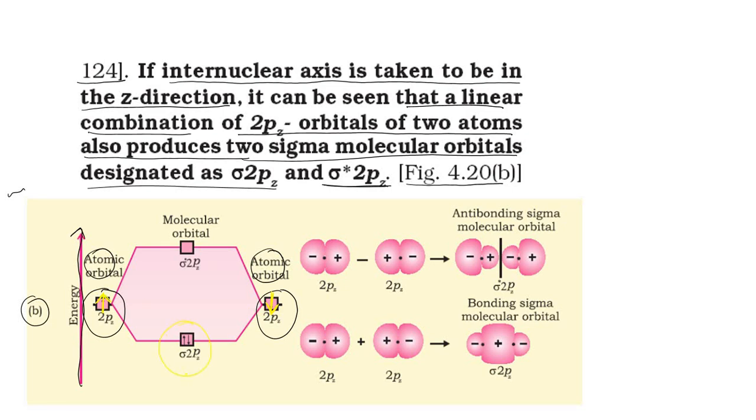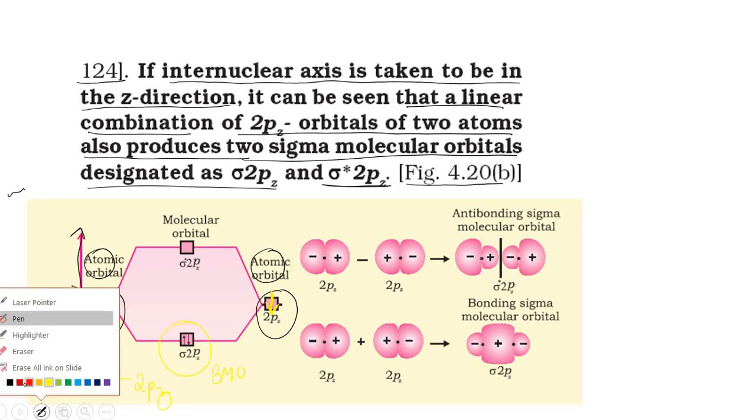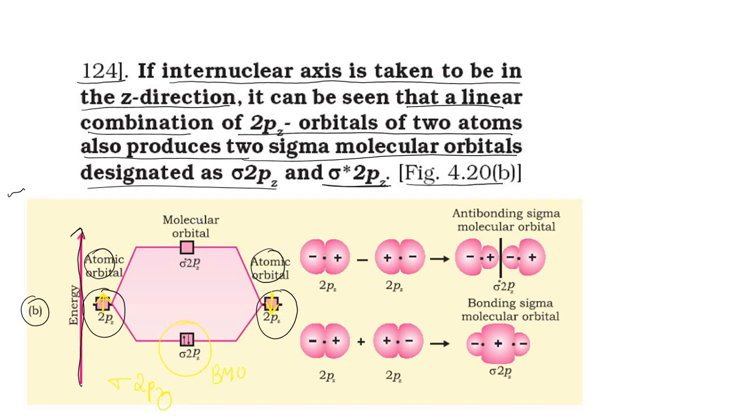And here we are having the two electrons, which is the bonding molecular orbital. What is the name of that? We can say it as sigma 2pz, right? And here this is the anti-bonding molecular orbital. Nothing is there. Why? Because we were having only two electrons in the case of the 2pz atomic orbital. So it will be empty, but that molecular orbital will be formed, which is sigma star 2pz. Is it clear, students?